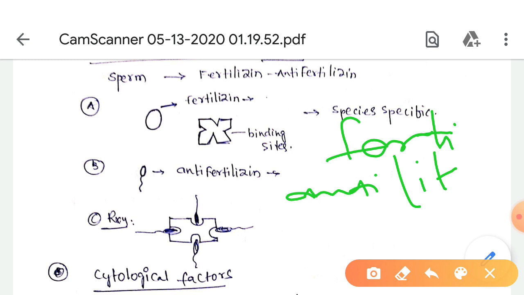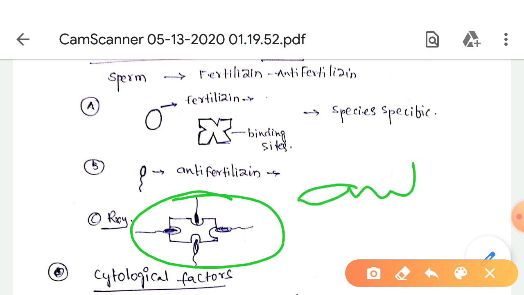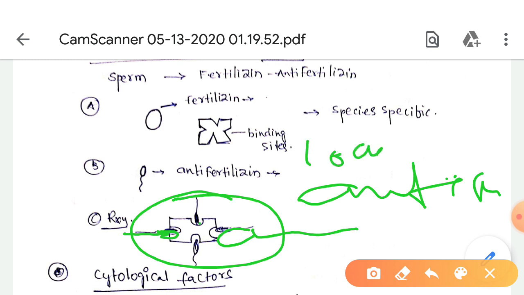So the reaction: fertilizin reacts with anti-fertilizin in a manner comparable to the reaction between antigen and antibody. The sperm is attached to the particular binding site of the fertilizin region, and the anti-fertilizin attaches to the fertilizin at a specific binding site, like a lock and key system.